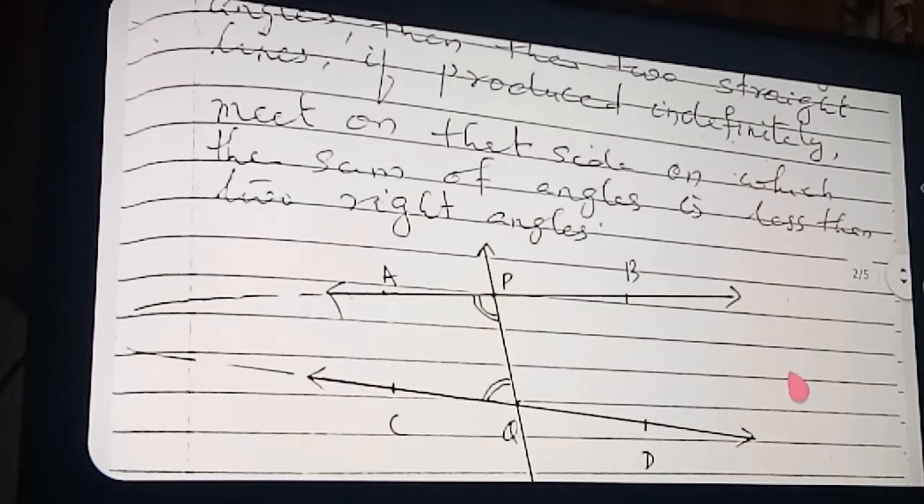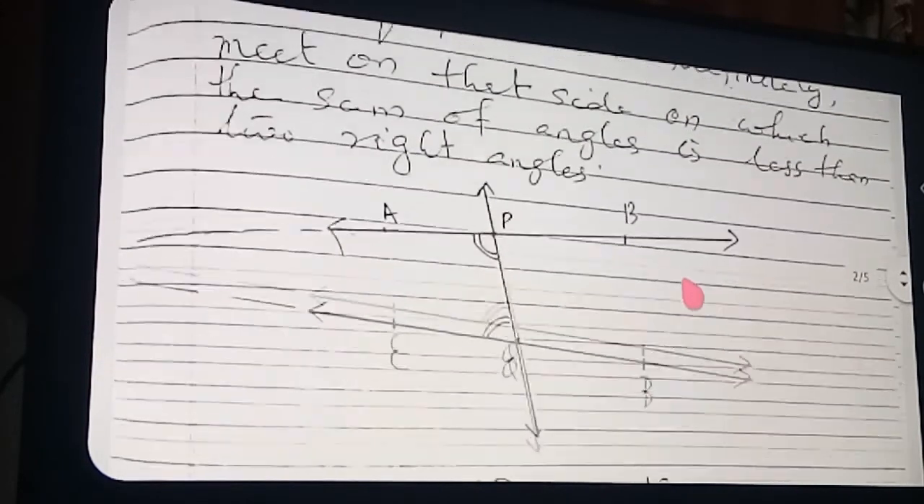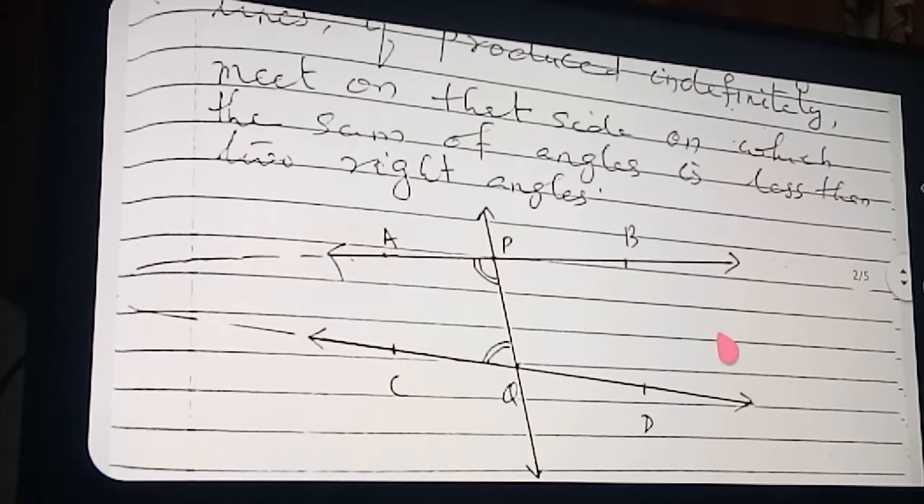See the diagram properly, listen. So what is your definition given? If a straight line falling on two straight lines. So if a straight line, that which is a straight line, we have taken PQ. If a straight line falling on two straight lines, so another two straight lines which I drew, line AB and line CD. Line AB and line CD are the two straight lines.